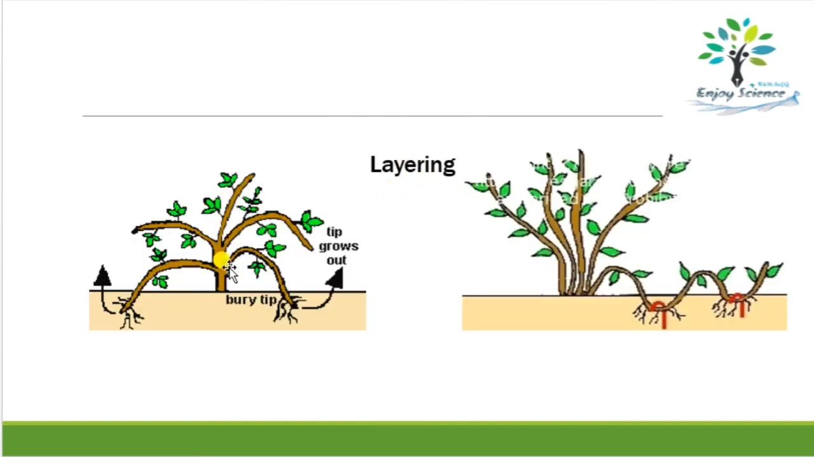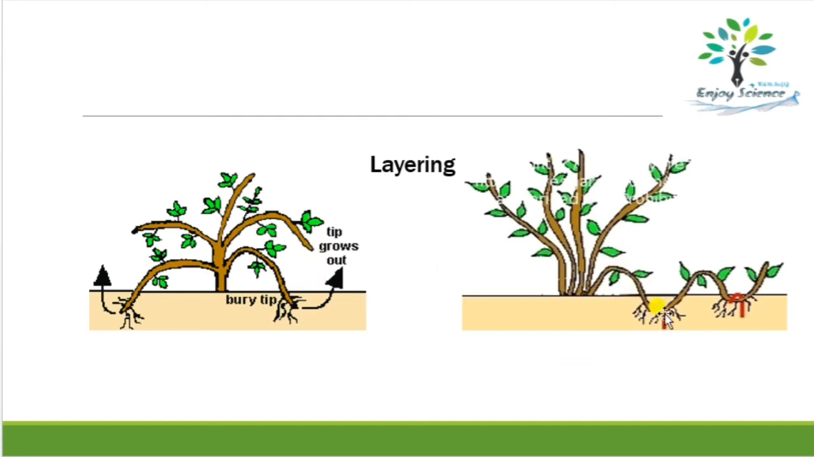So layering means a certain part of the plant or stem will grow, okay, will run along the ground, and when that touches the ground, it will start producing roots and a new bud and new stem, and a new plant will grow from that buried part. So here you can see two different types of layering. One is called tip layering, where the tip of the stem is buried under the soil. Okay, and from this tip, once these roots are formed, it will again develop a bud and a new plant will grow.